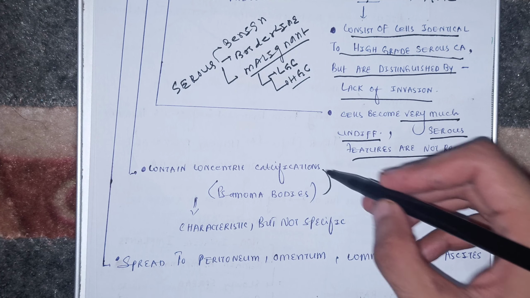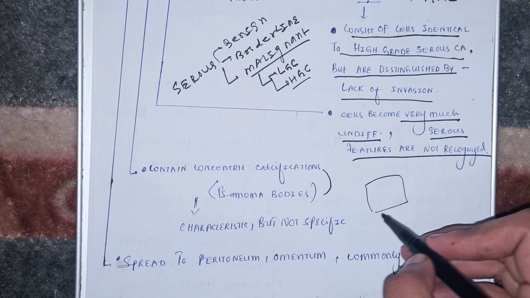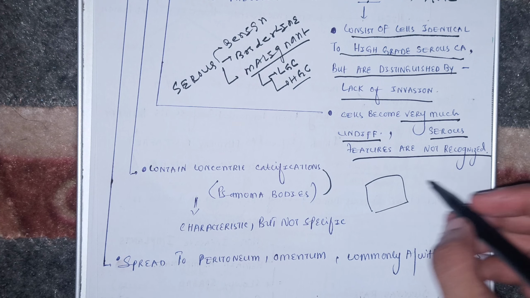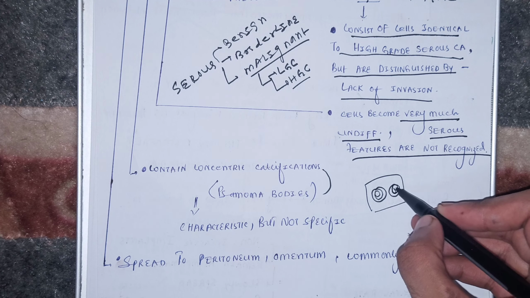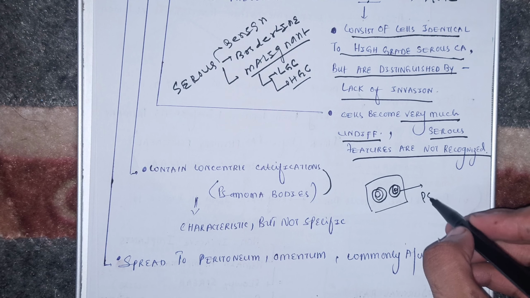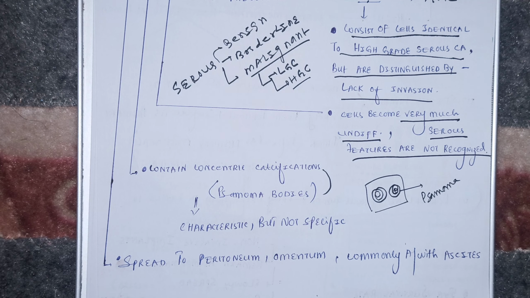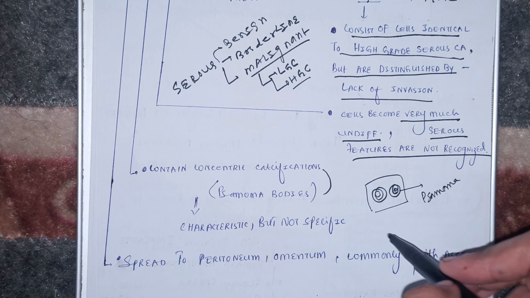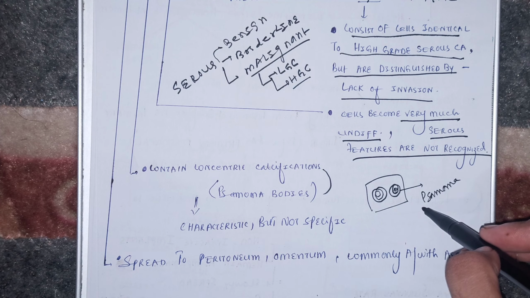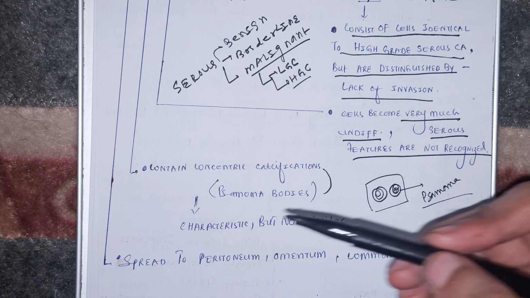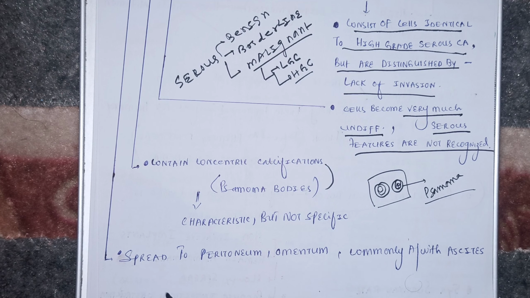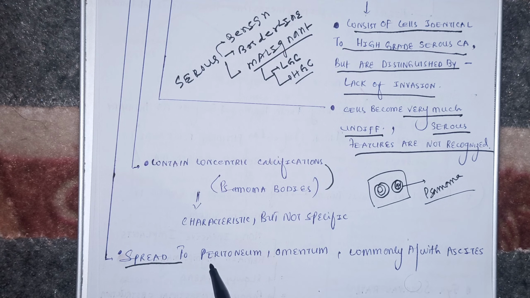Okay, and one very important thing, beta, related to the high grade serous carcinoma is the presence of concentric calcifications. If this is the high grade serous carcinoma, then you will see some calcifications in it. These are called psammoma bodies. Okay, these are characteristics of this tumor, but they are not specific, because these psammoma bodies are not only found in high grade serous carcinoma, but in some other cancers in other parts of the body as well. So it is characteristic but not specific.